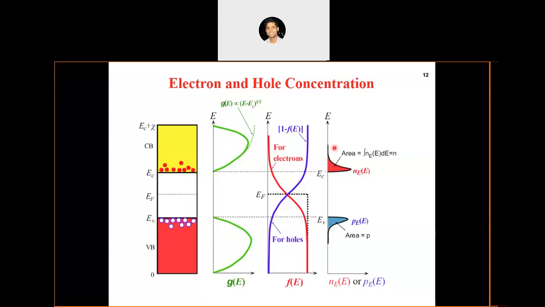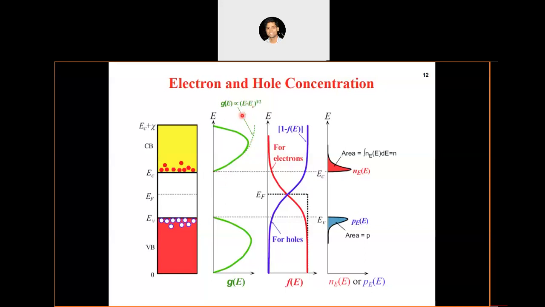If we want to define the concentration of electrons, we need two quantities. First is the density of states. Just to remind you, density of states is the number of energy states available per unit volume per unit energy, right? This density of states is proportional to, when we take this segment from the bottom.